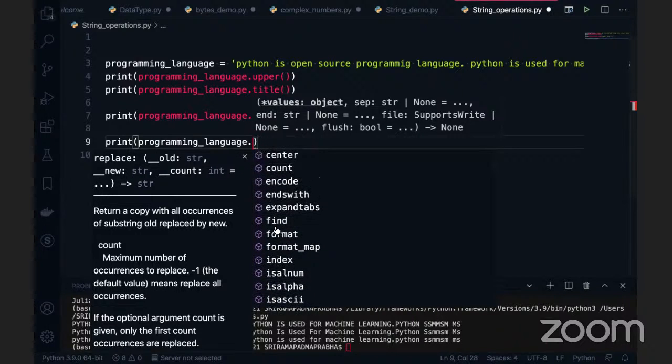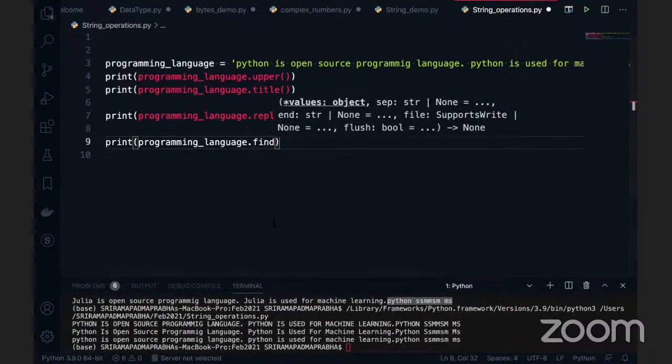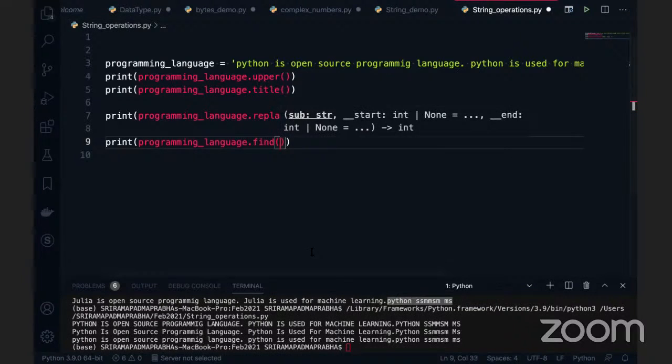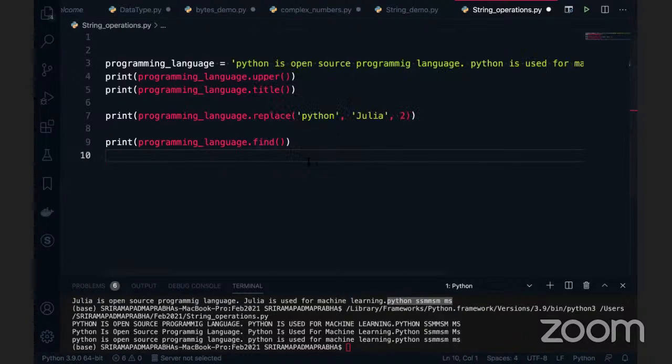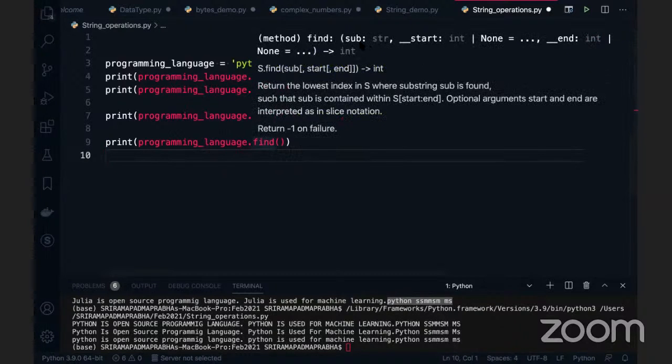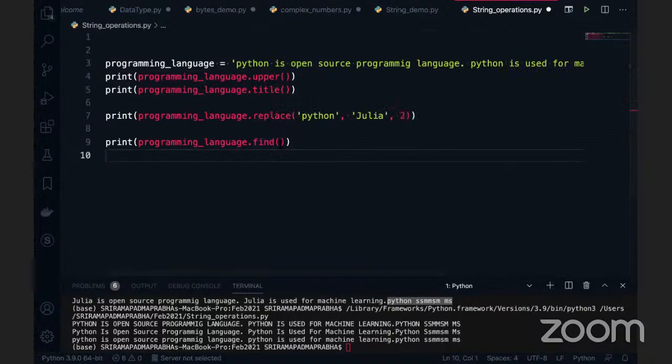I'm going to use the find now, which we also use frequently. Now find of. Before executing this code, I want to see the syntax of this. What is the syntax, guys? Here, find: there is a substring and a start, and this is the occurrence we can get now. Because this find always returns an integer value, right? Now I'm passing the Python inside this. Of course, I'm giving it in lowercase only.